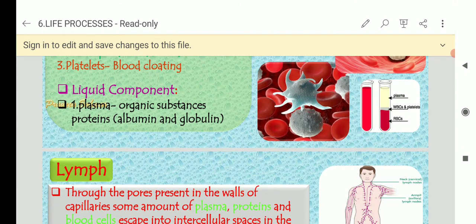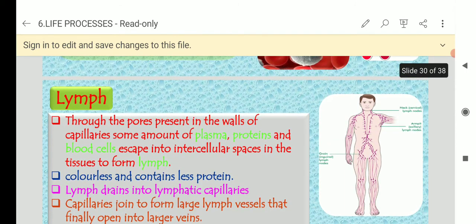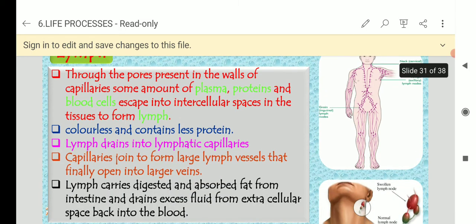Okay, next one, lymph. It is also one type of blood, a liquid tissue, but it is white in color because of the absence of RBC. It also transports proteins and some blood cells. See, it is colorless and it contains less proteins.